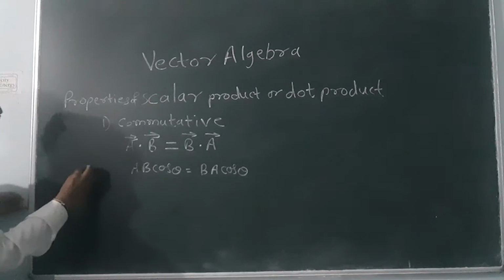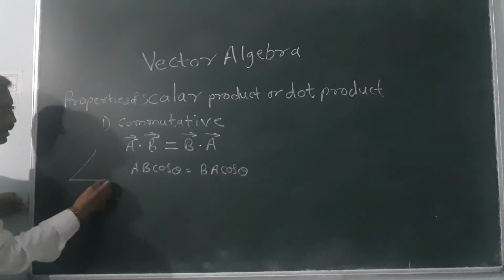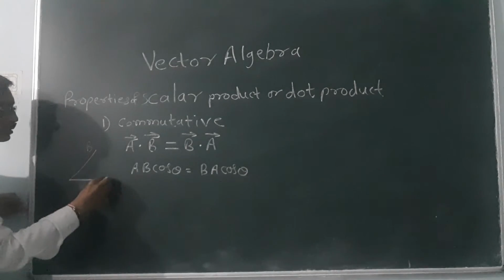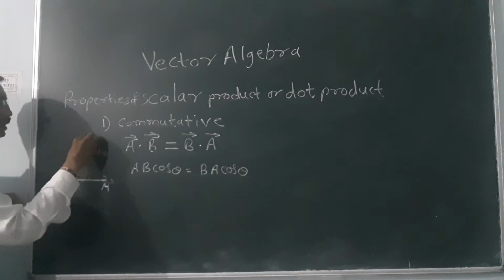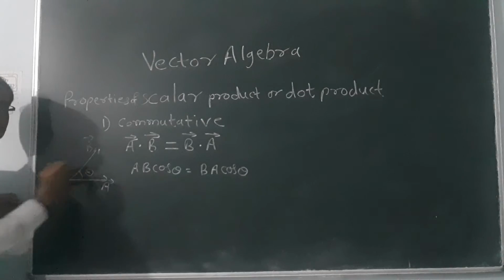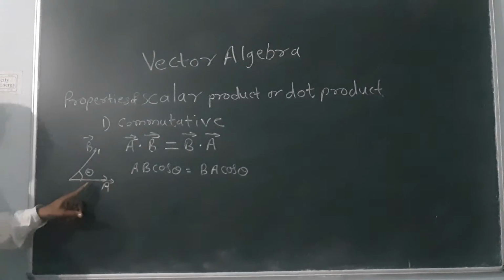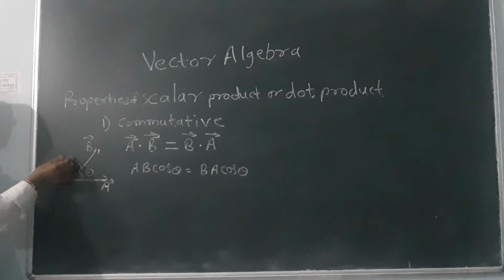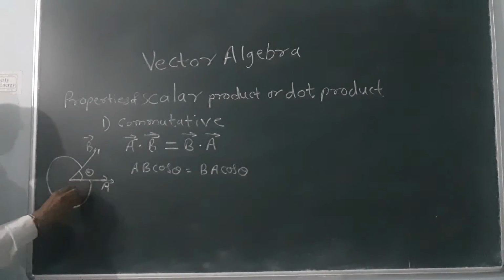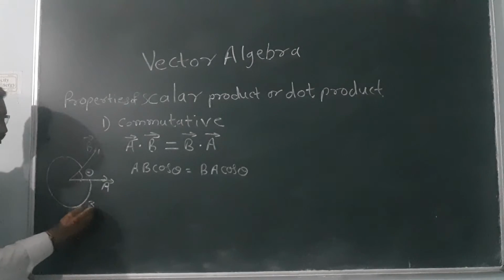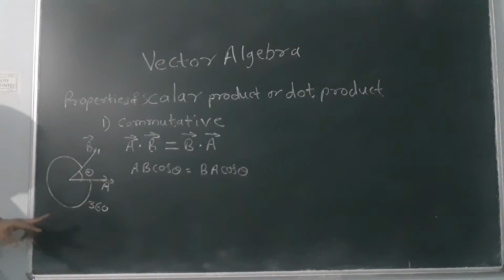So if you consider this is A and this is B, vector A, vector B, and this is the angle theta. Whenever this theta angle is used, this part is remaining and the total becomes 360 degrees.